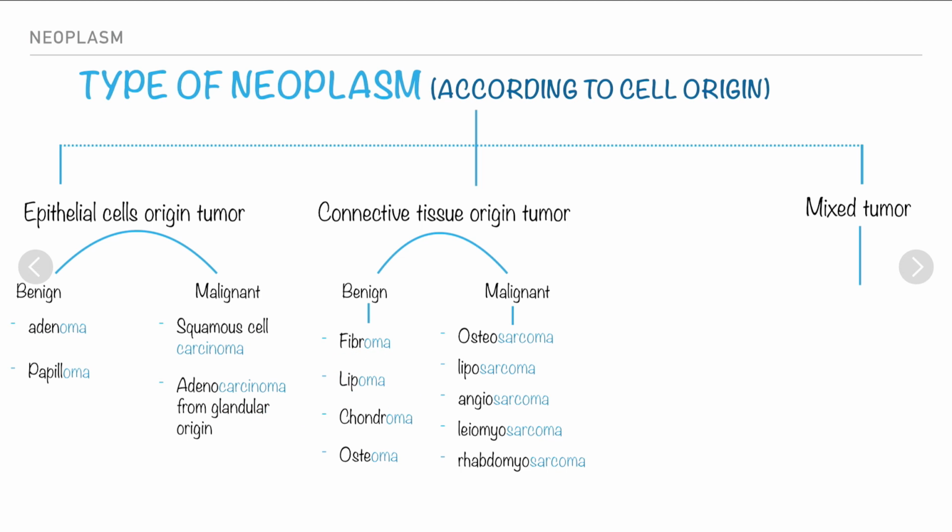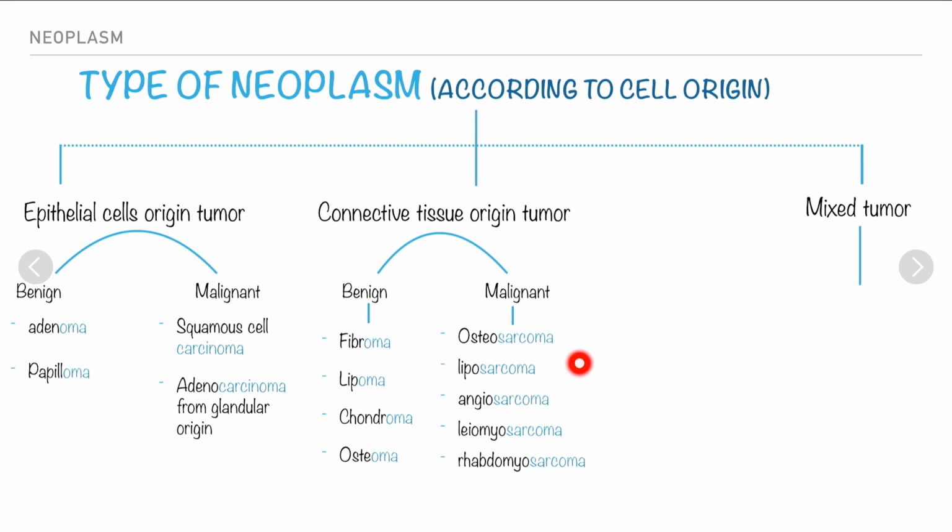Before we start with the mixed tumor, you probably noticed the suffix oma and the suffix sarcoma. Usually the suffix oma means that it is a benign tumor. So when we see any cancer ending with oma, we know that it is a benign tumor.